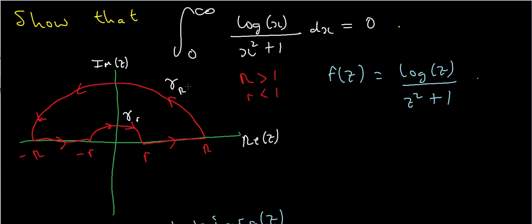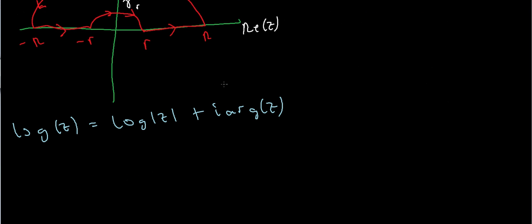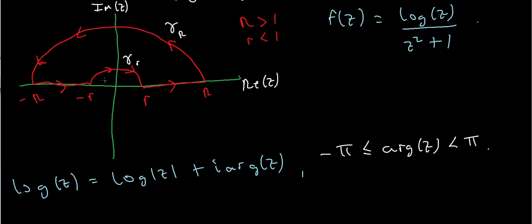But what is the argument in this situation? Well, usually when I define the principal branch of a logarithm, I would always say that I would restrict the argument to the following inequality: minus pi is less than or equal to the argument of z, which is less than pi. But there's another problem here, because if we look at the contour that I've actually chosen, you'll see that my contour passes right through the negative real axis, and that's exactly where my branch cut is, because if it's from minus pi to pi, then my branch cut is going to occur here.